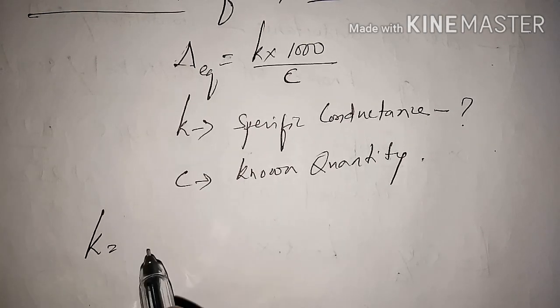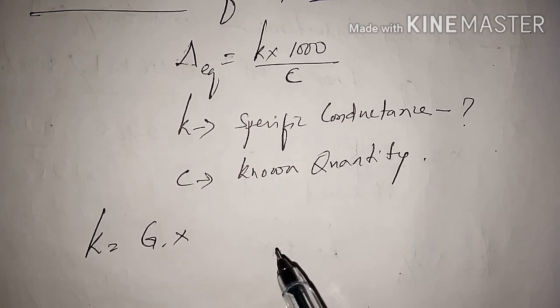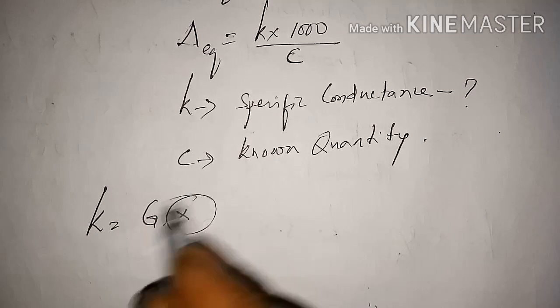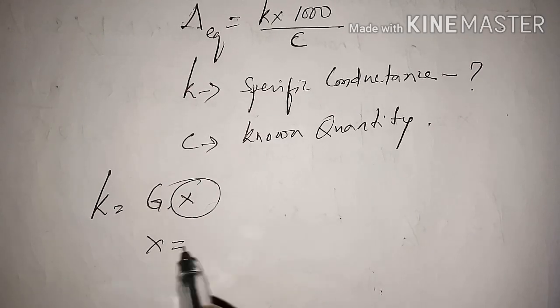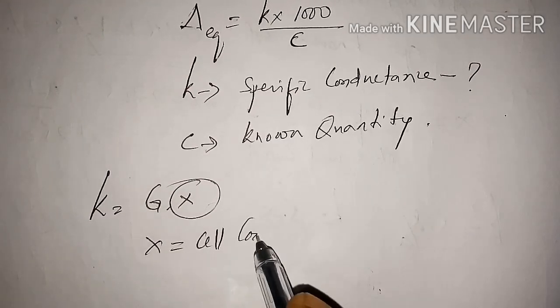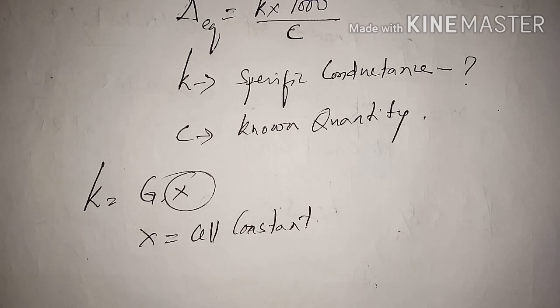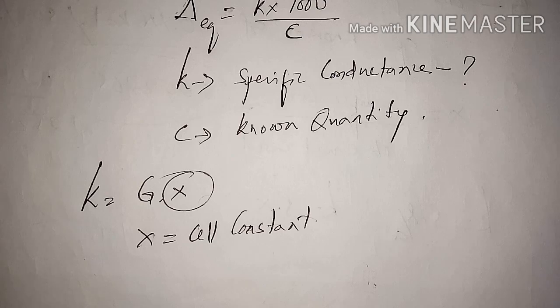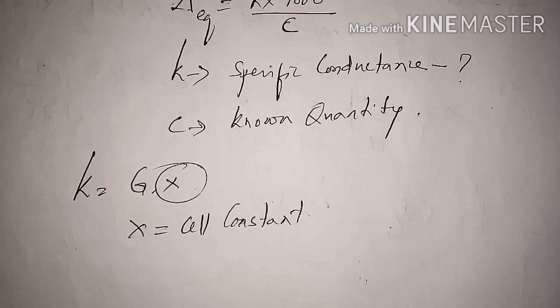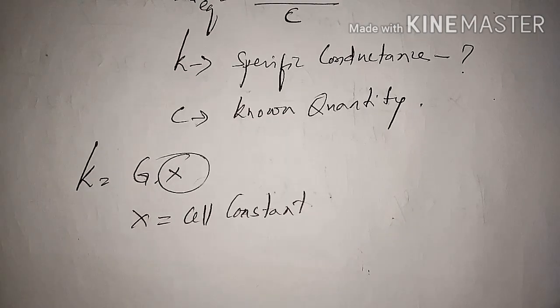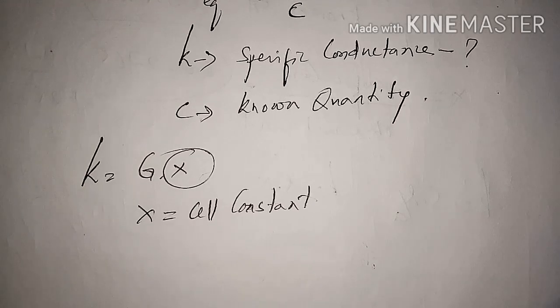specific conductance is equal to G into X. Now what is X? X is the cell constant. Before we start the experiment, we need to determine the cell constant, how far the two electrodes are separated, whether it is exactly 1 centimeter or 0.9, that actually matters.